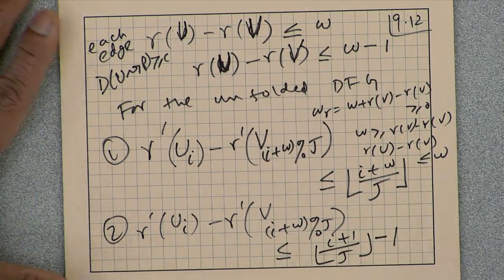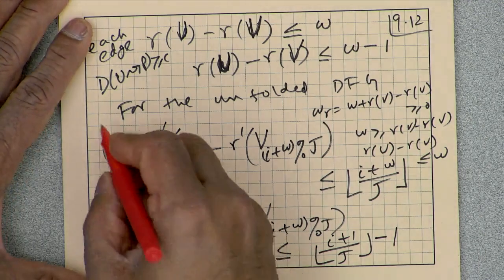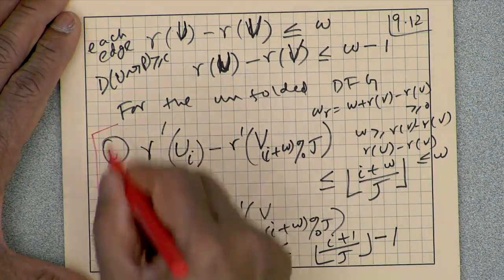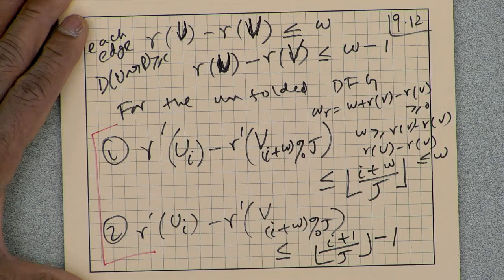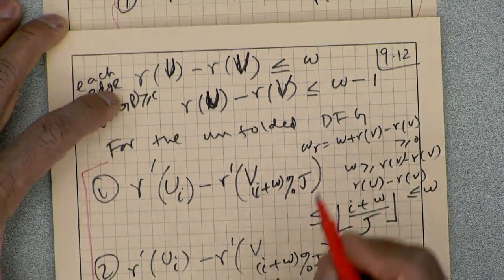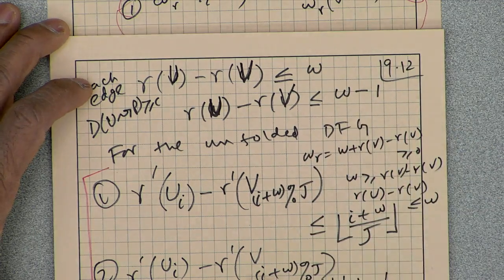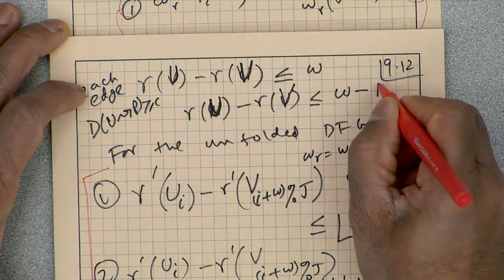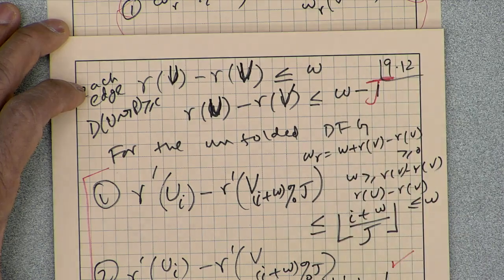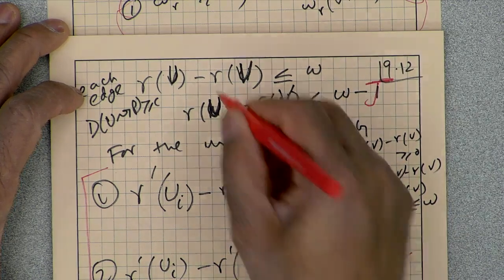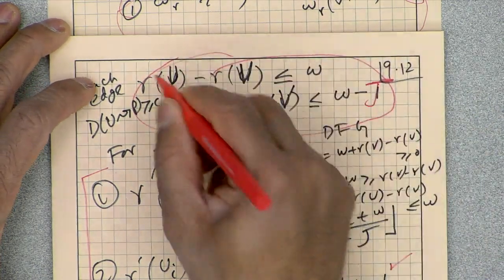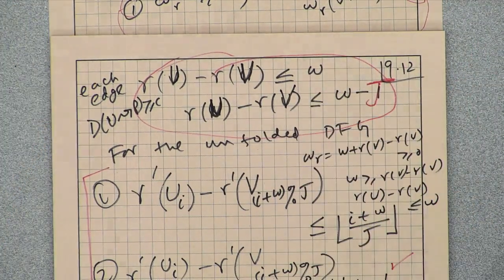Okay, I am going to stop here, but essentially if you sum these two for all i, we will get RU minus RV is less than or equal to W, and if you sum this over all J, this 1 will add J times and we will get W minus J, and that will be the retiming formulation for the original DFG. We will talk a little more about that next class.